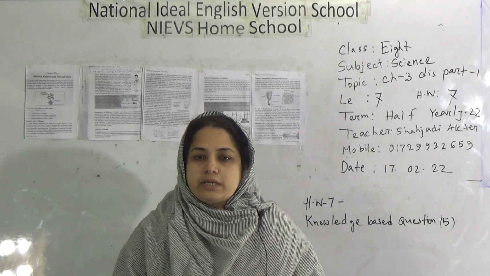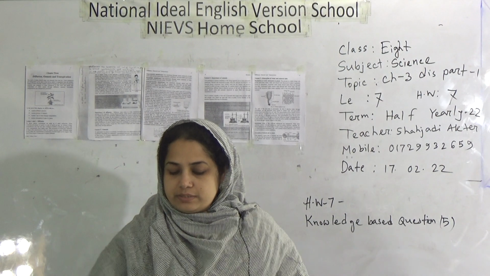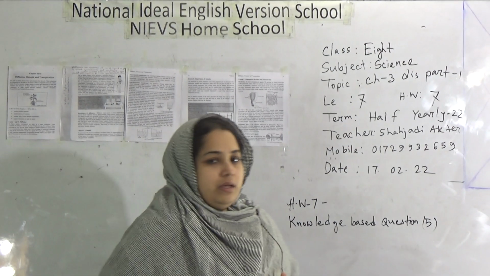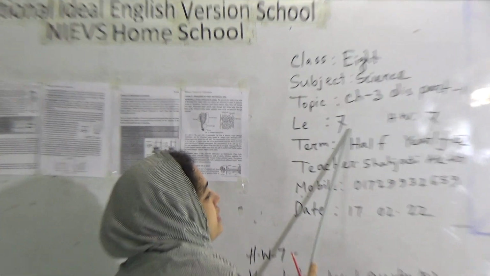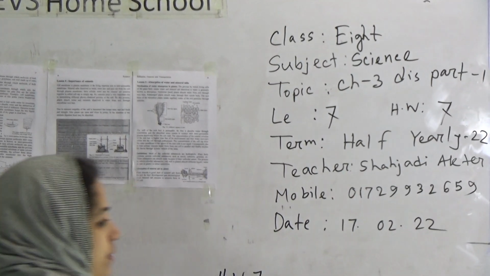Today I am going to take a science class for class 8 students. My dear students, our today's topic is Chapter 3 Diffusion, Osmosis and Transpiration, Part 1. Our today's lecture number is 7 and SW number is also 7. Now we'll start our class.